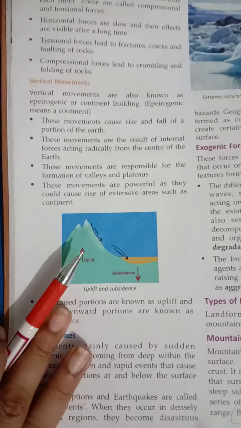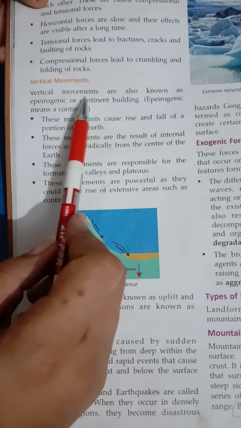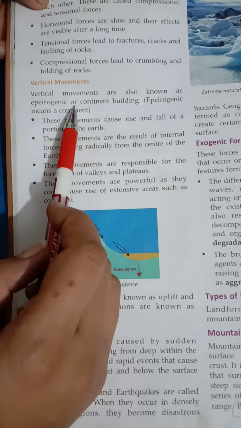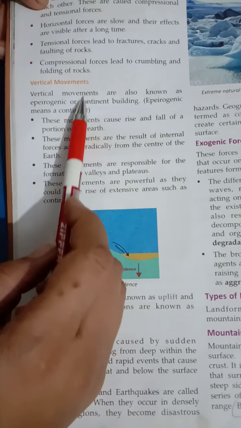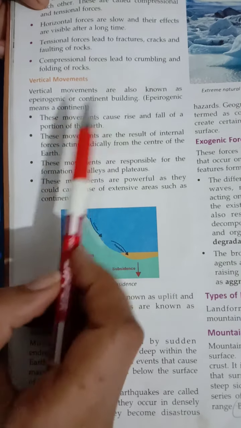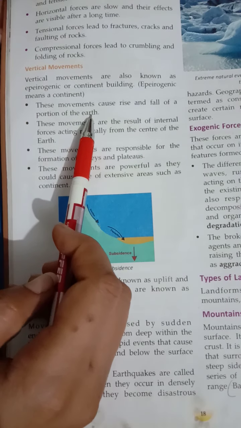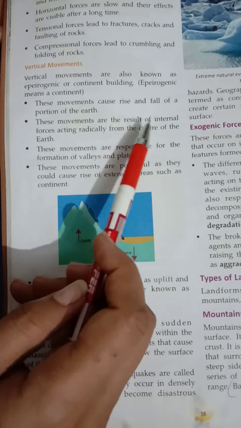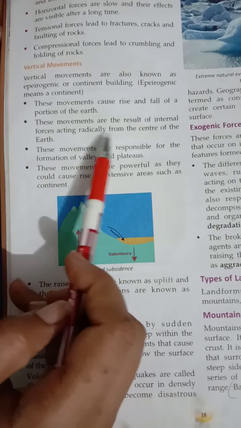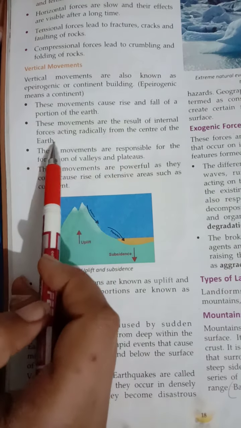Now, vertical movements are called epeirogenic or continent building because they lead to the formation of continents. These movements cause rise and fall of a portion of the earth, and they are a result of internal forces acting radially from the center of the earth.